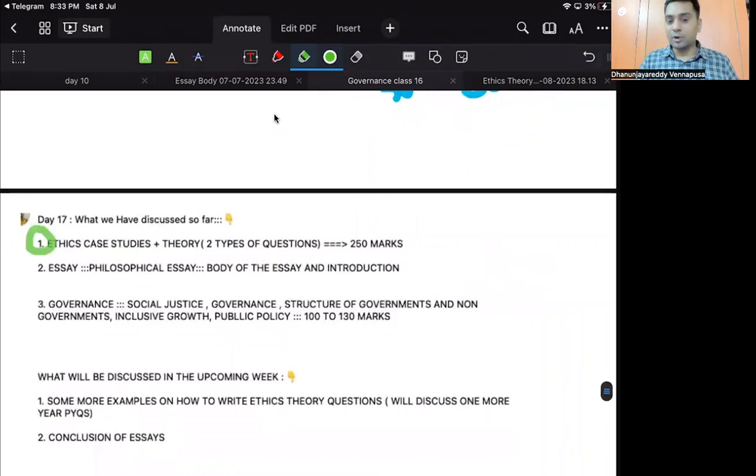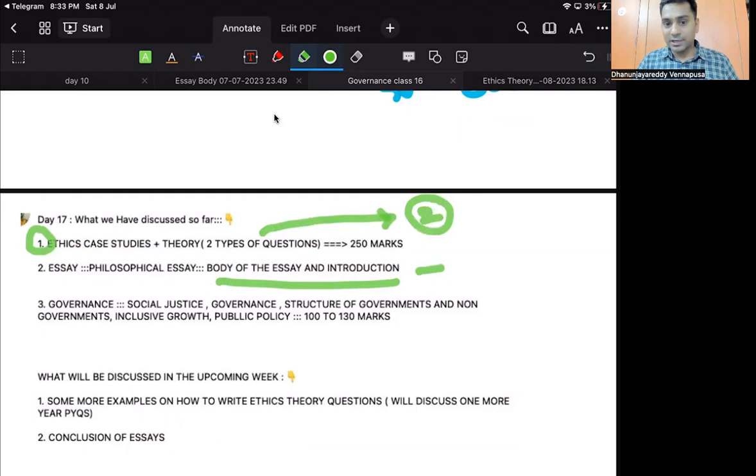Essay, philosophical essay, body of the essay and introduction of the essay were done. The work I have given you here is to write 2 theory questions daily. Stop case study writing now. Daily write 2 theory questions and send them to me. For the body of the essay, for every 3 days write 1 body, and every day write 1 introduction of various types. Practice like that for the next 4 days. Introduction also gets finished. Where I have discussed introduction, the complete essay introduction has been covered, right?